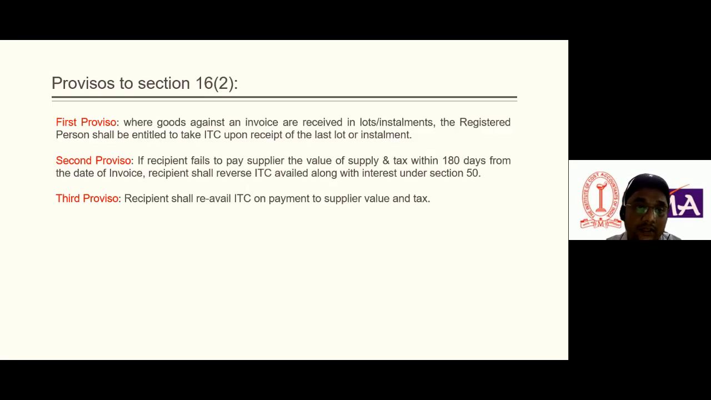So in that case, the recipient shall reverse the ITC along with the interest which is mentioned under section 50. That would be 18% of that amount. So this is the second proviso. Even if all the conditions have been fulfilled, he cannot claim the ITC unless he has made the payment within 180 days from the date of invoice. And further, he can avail such ITC provided the payment has been made by the recipient. So these are the conditions mentioned in section 16 subsection 2.